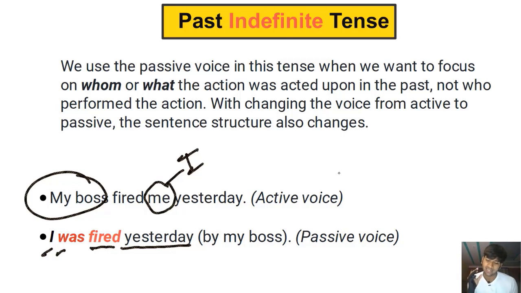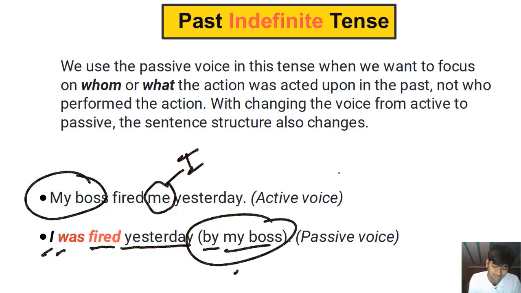Now, either it's obvious who did this action or it's not important who did that, right? So in the passive voice, we generally do not focus on the person that performs the action, and that is why we generally do not mention the doer of the action. But you can do that if you want to. I was fired yesterday by my boss. This piece of information is extra, is really not needed, right? But you can add it if you want to. But this is not what we focus on in the passive voice.